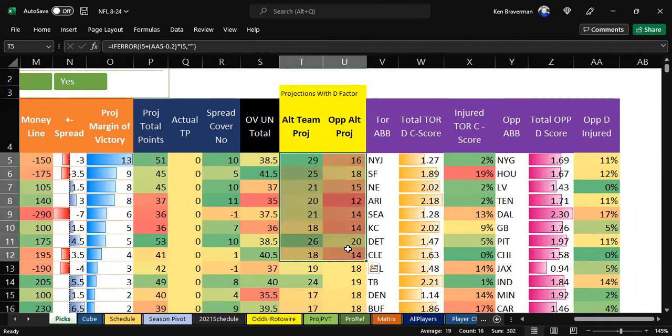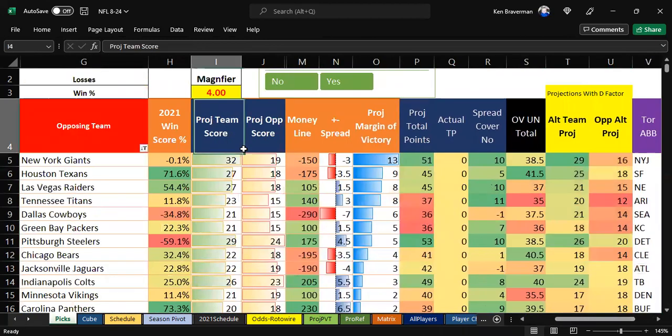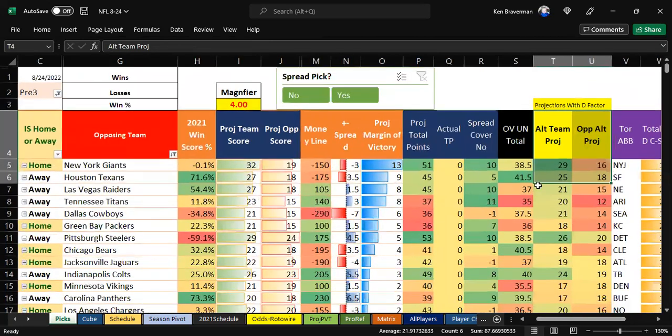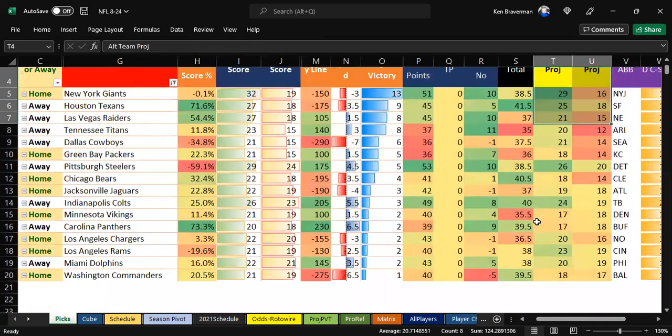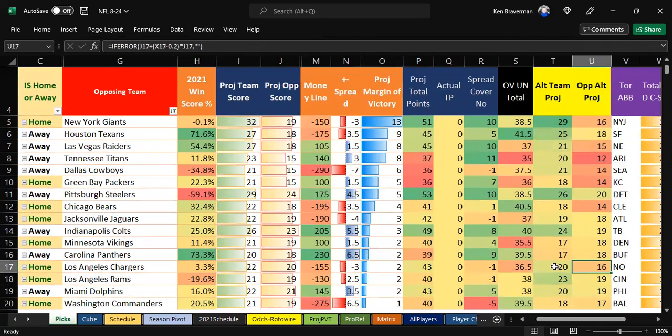So the alternate projection is something to look at because sometimes games will flip between their main projection and alternate projection. That's something to watch out for. It means that the team's defensive stats may be more impactful than we thought. Let's see if that occurs anywhere down here.